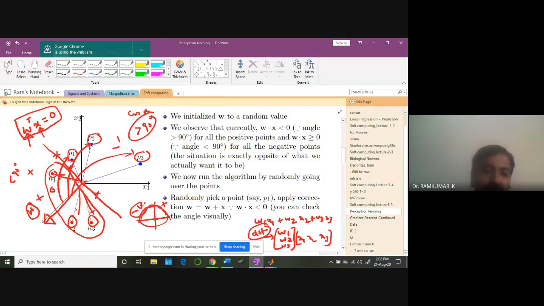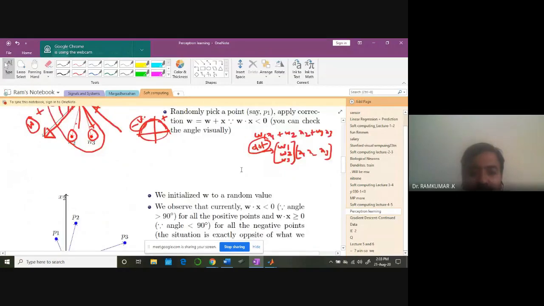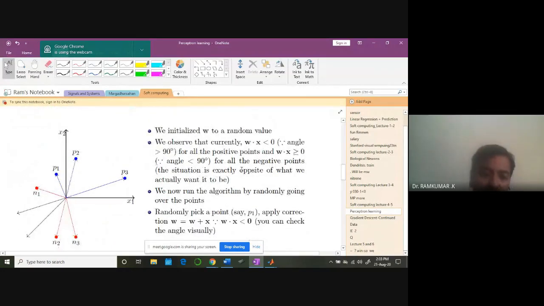But is that what we want? No, we want something reverse. So what we need to do is rotate this line in such a fashion that this vector will come to this side. That's what we are doing here. At every point we are trying to rotate. Now see here, I have slightly rotated it by using this idea.